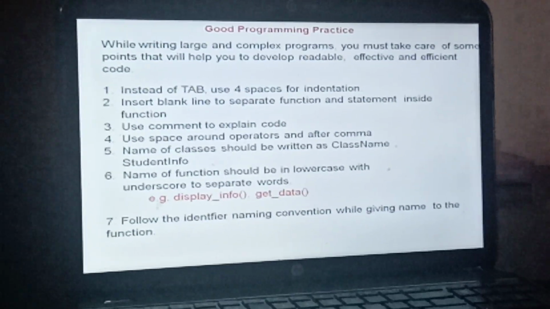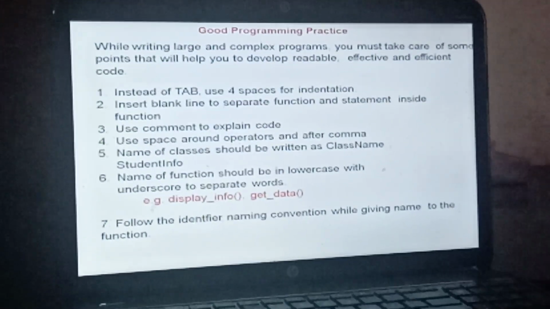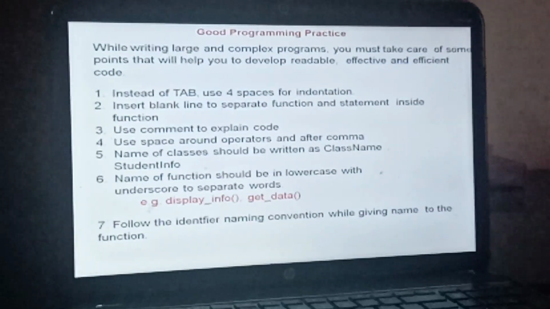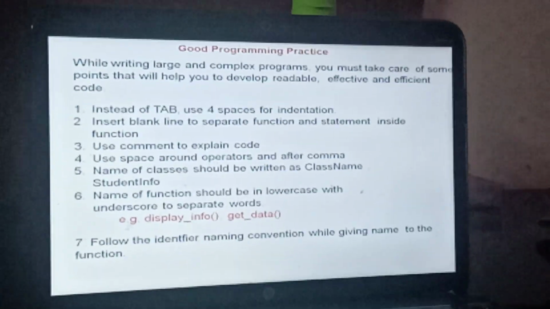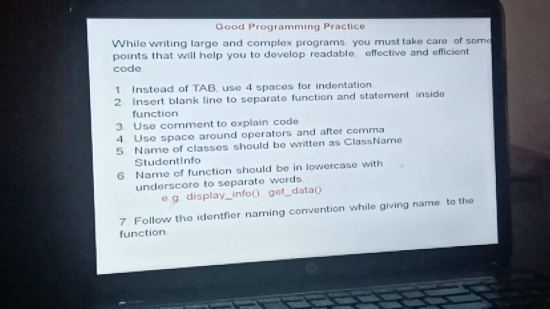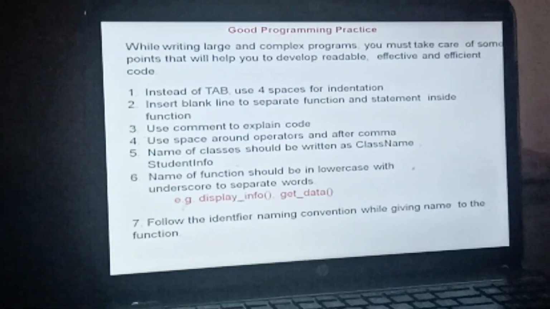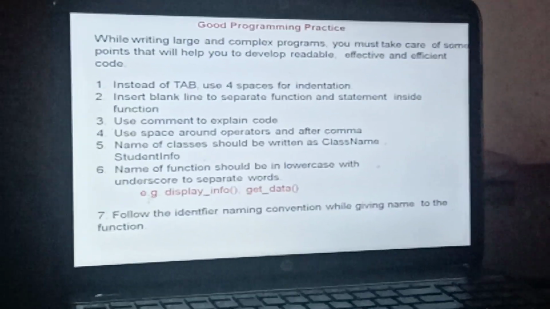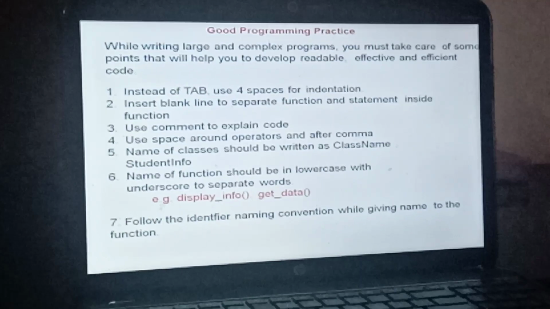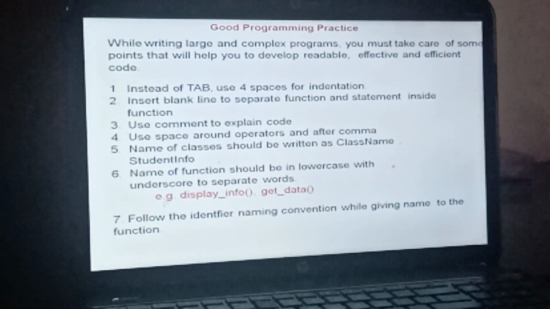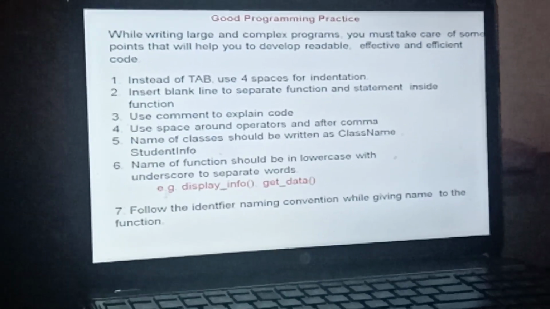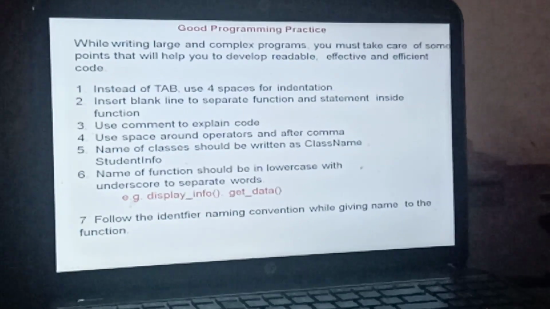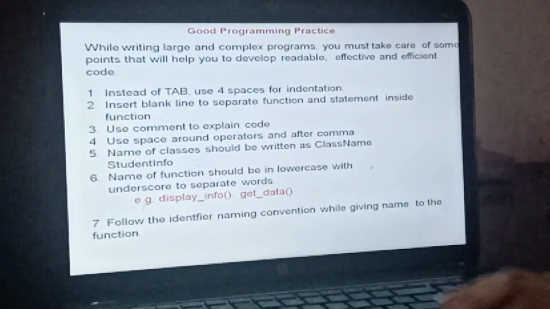Names of functions should be in lowercase with underscores to separate the words. So if there is more than one word in your function name, to join those words you need to use the underscore sign, so it looks good. Follow the identifier naming conventions while naming the function. As I told you in the earlier lecture, you have to follow the same rules you learned at the time of writing variable names. The same rules apply at the time of function and class naming. Okay, so this is it, guys.